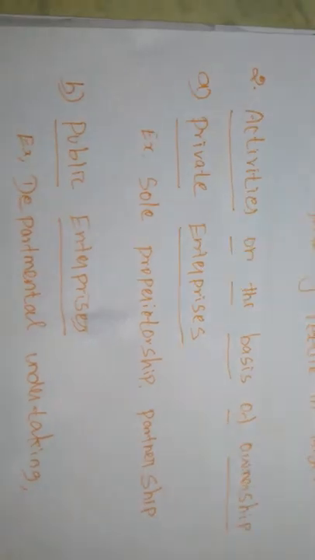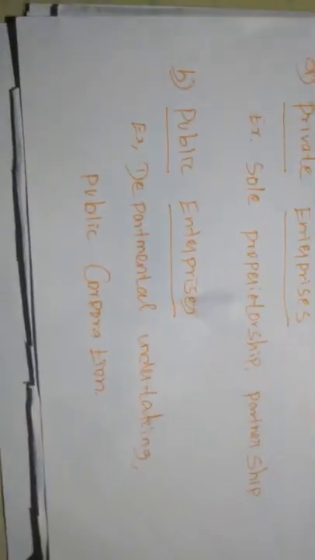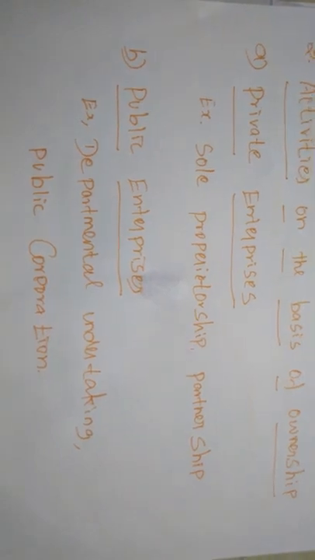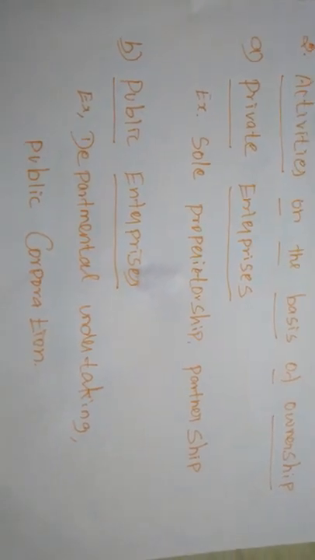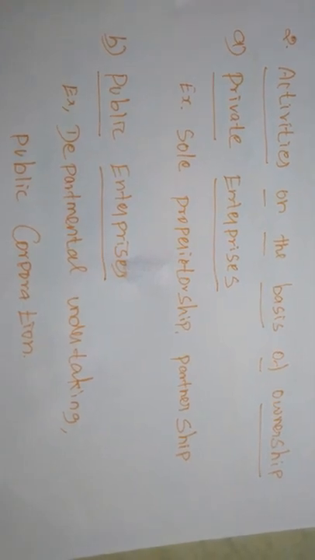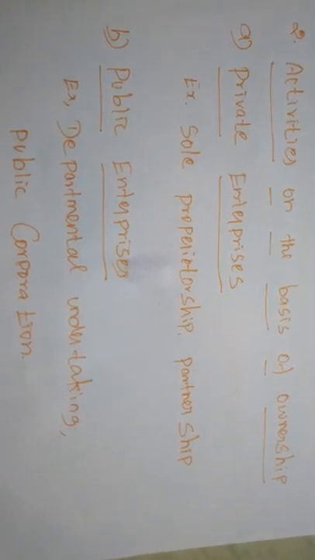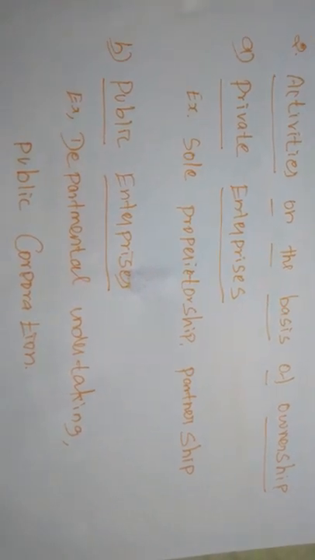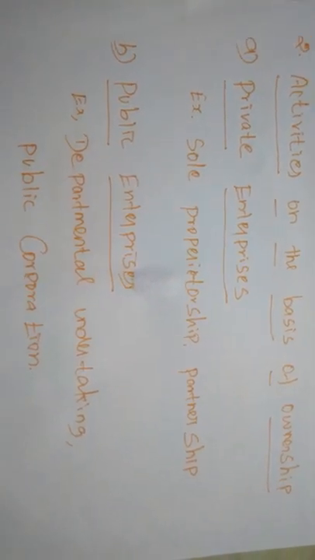Okay, next, public enterprises. An enterprise is said to be a public enterprise where it is owned, managed and controlled by the government or any agencies, or sometimes both.